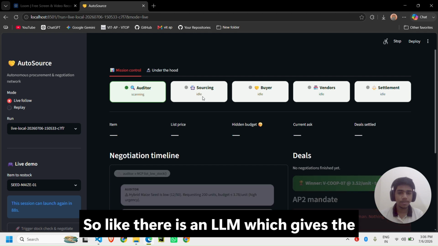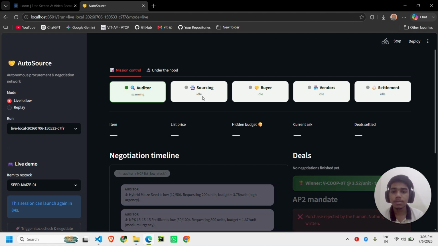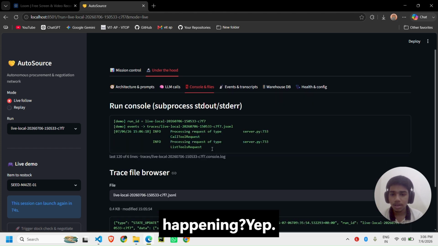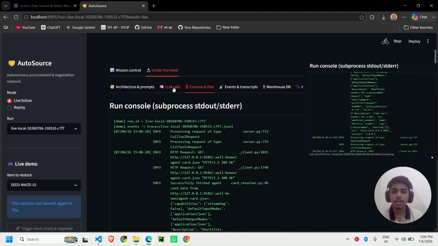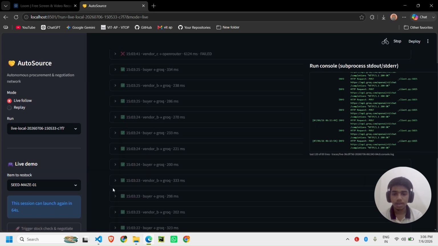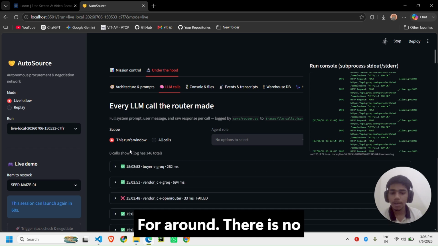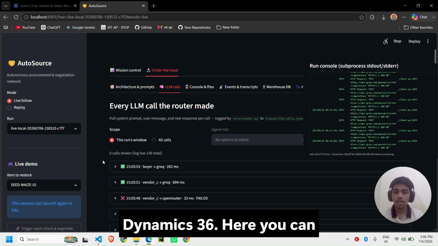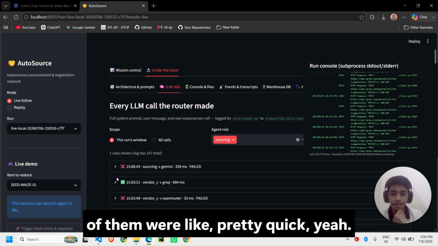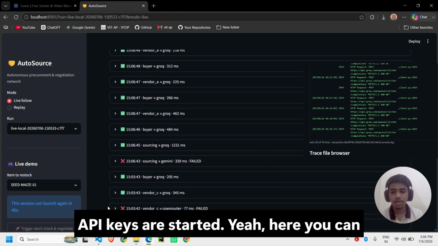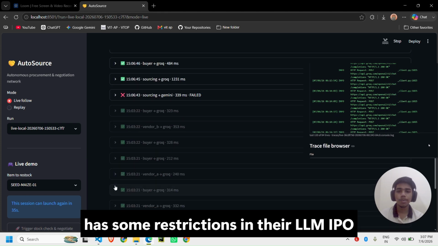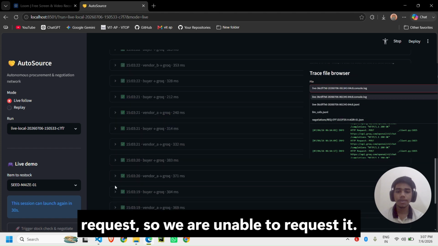There is an LLM which gives the idea of what to do. The auditor is checking, and here we can see the console and what is happening. Processing the question. So let's check the API calls. These are pretty old ones, around three. Now the time is 3:06. Here you can also check the latency of each API key, what time it took to respond, and some of them were pretty quick. Yeah, API keys are started. Here you can see Grok is handling almost all the LLM requests, but because Gemini and OpenRouter have some restrictions in their LLM API requests, we are unable to use them.